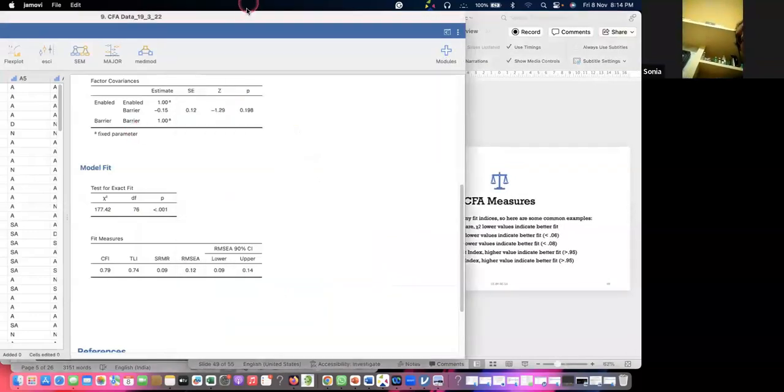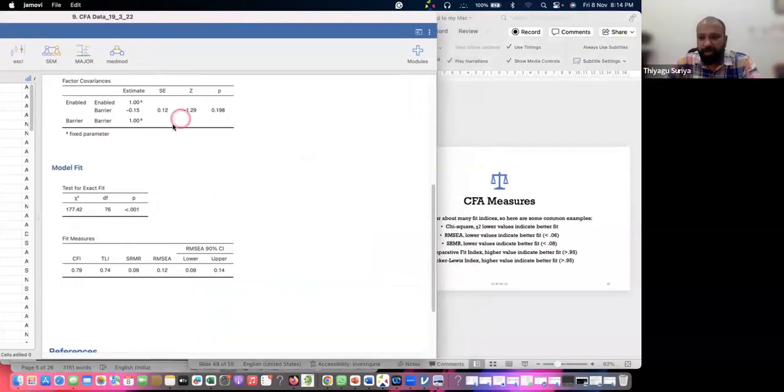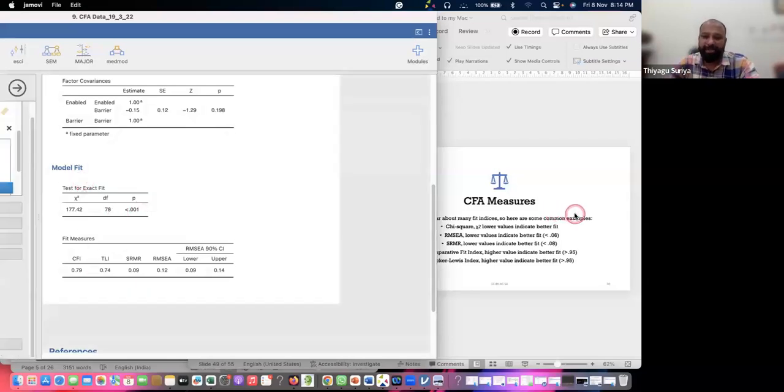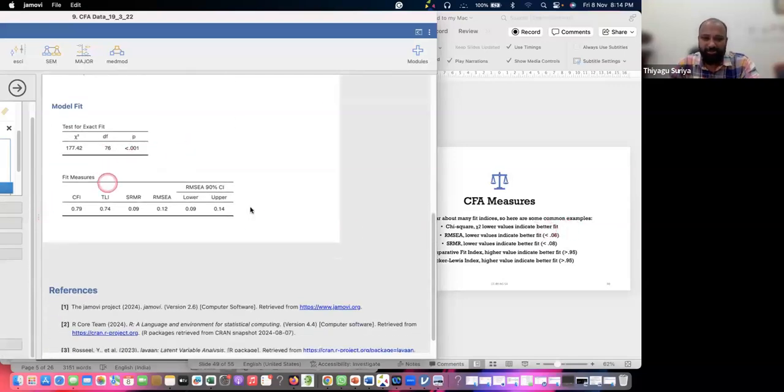What is the chi-square value? A lower chi-square value indicates a better fit, but here it is high. Okay, that's okay, it's significant, so the model is fit only. The RMSEA value indicates a better fit if less than 0.06. You can see the RMSEA value, it is above 0.06. Therefore, the model fit is not there actually, in RMSEA in this case.